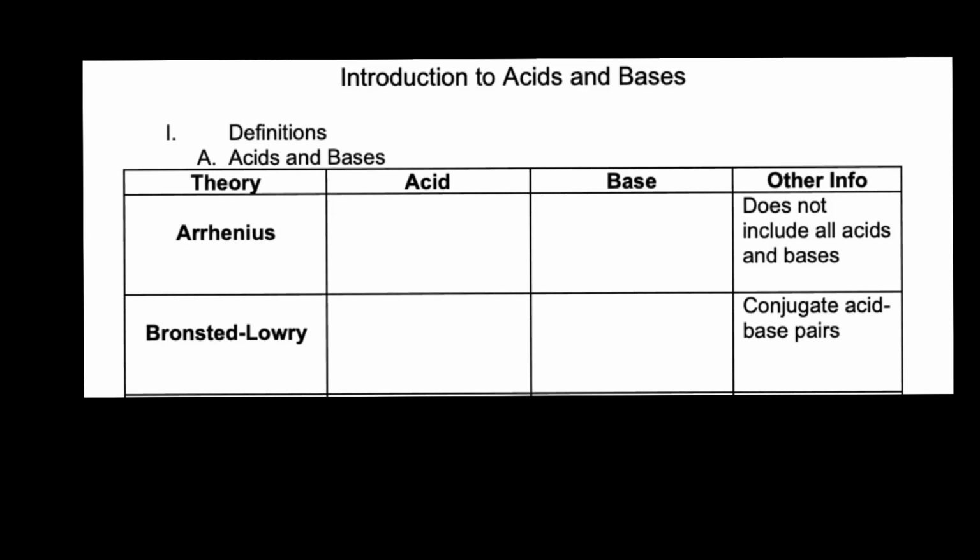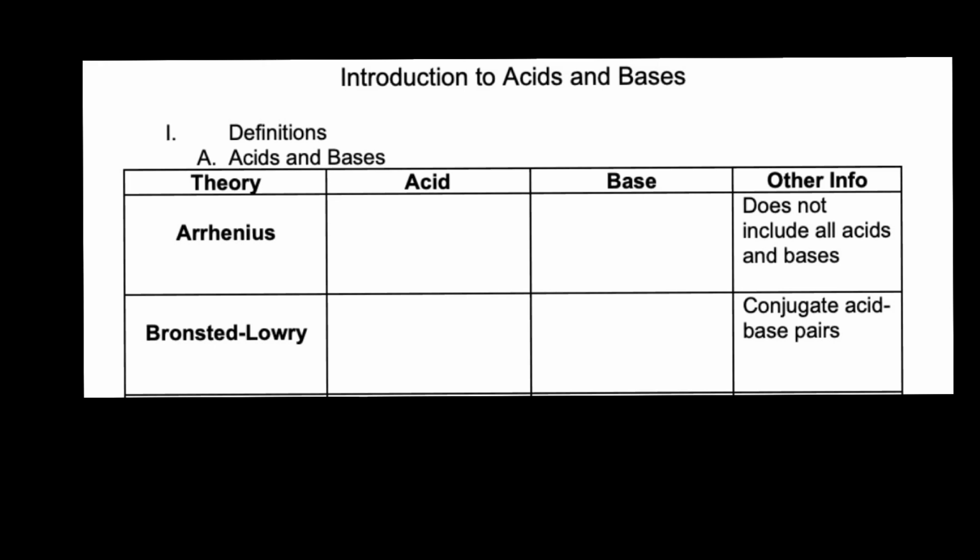Hi there. We're going to talk about acids and bases today. Two of the definitions that will come into play are Arrhenius and Bronsted-Lowry. We'll focus mostly on the second one, the Bronsted-Lowry definition. And then there's a third one, Lewis acids and bases, and we're not going to go into that.